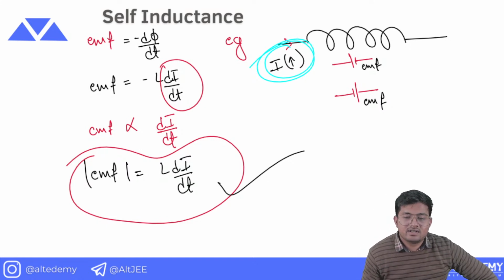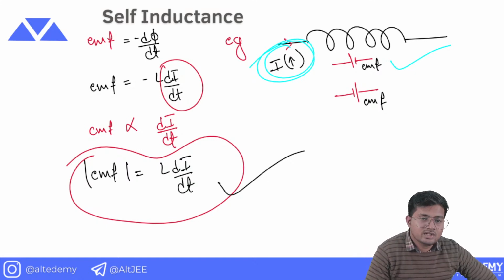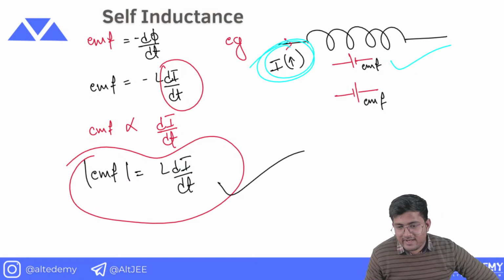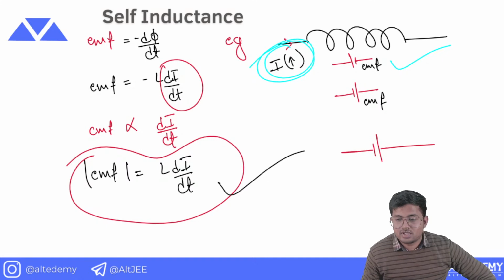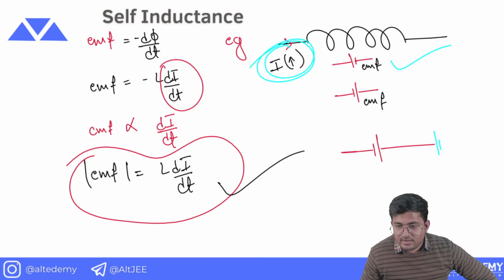To restrict the increase of current, this battery will work, because if I have a battery like this and I want it to be opposed, I will draw another battery with opposite polarity.